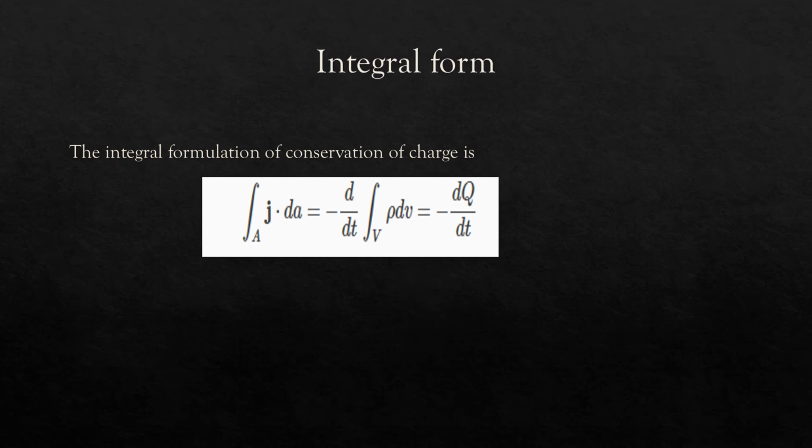Integral form. The integral formulation of conservation of charge, where J is the current density, ρ is the volumetric charge density, Q is the total charge inside the volume, A is the surface area of the volume, V is the volume.